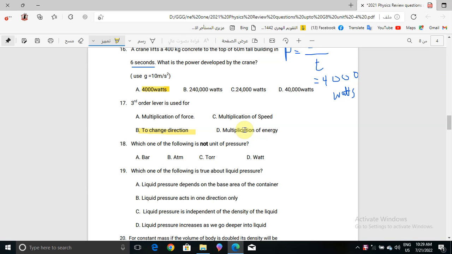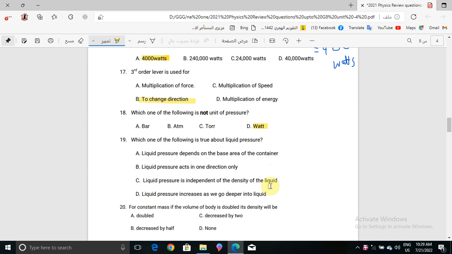Okay, now question number 18: which one of the following is not a unit of pressure? What we have here: bar, atmosphere, torr, and watt. Bar, atmosphere, and torr are the non-SI units of pressure, but watt is the SI unit of what? Power. So watt is not a unit of pressure.